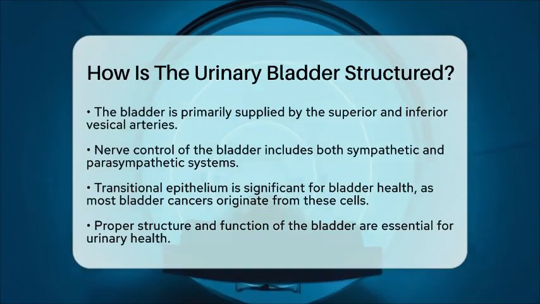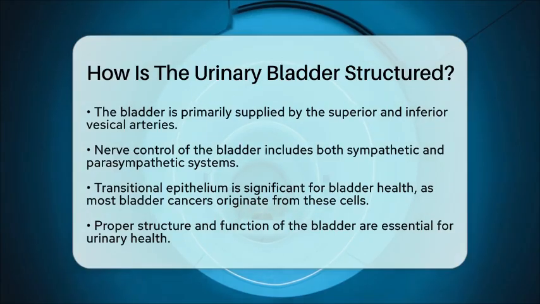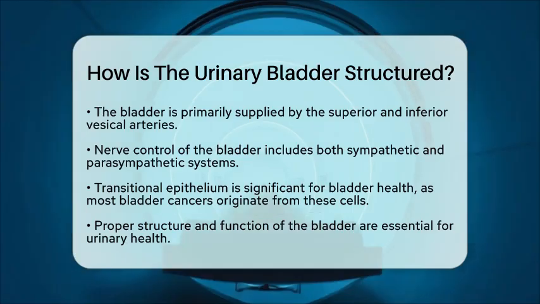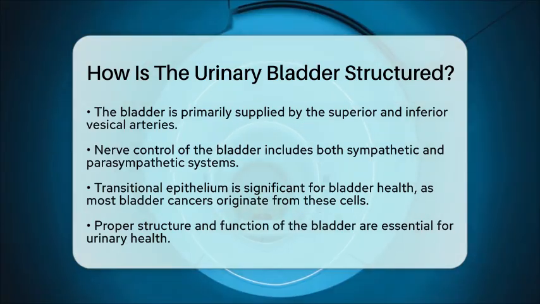In summary, the urinary bladder is a dynamic organ with a complex structure designed for safe urine storage and controlled releases. Its specific anatomical regions and specialized tissues are essential for its functions and overall health.